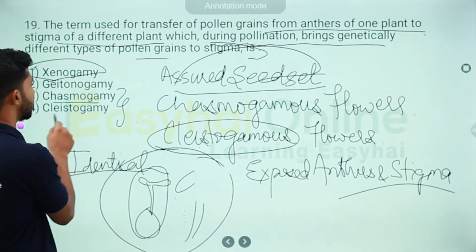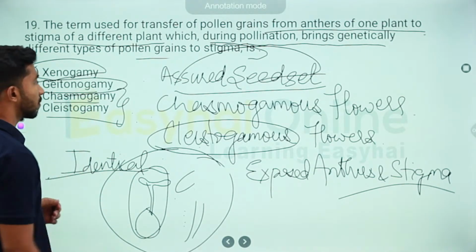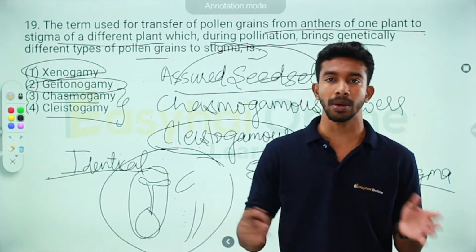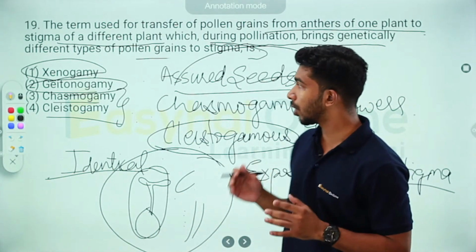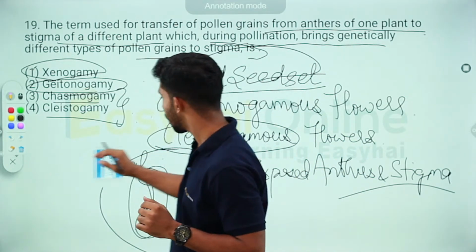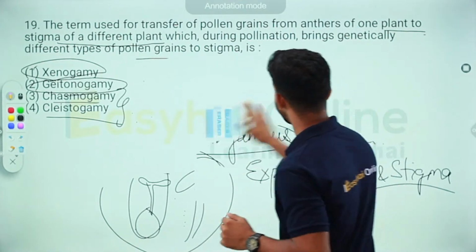Okay, we have understood chasmogamous and cleistogamous. And finally, geitonogamy. Now, geitonogamy is genetically basically autogamy. Okay, we haven't discussed autogamy. Autogamy is when, okay, let me just clear the board.